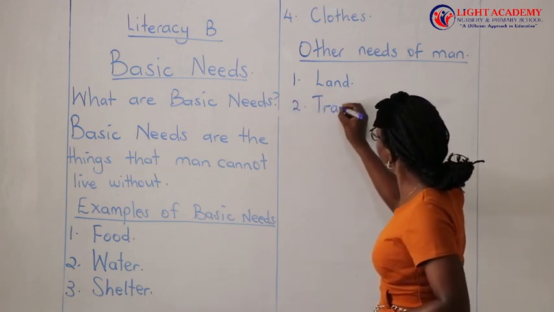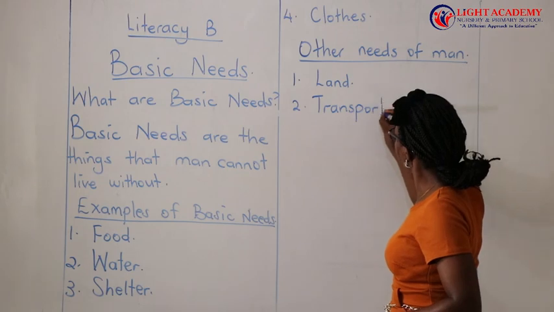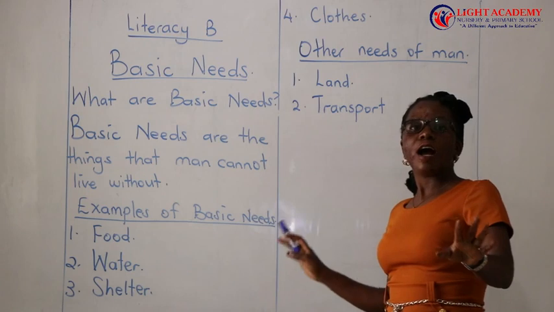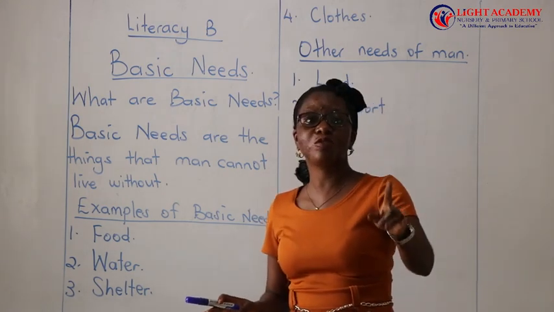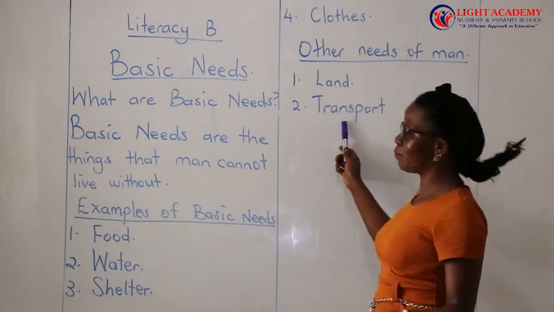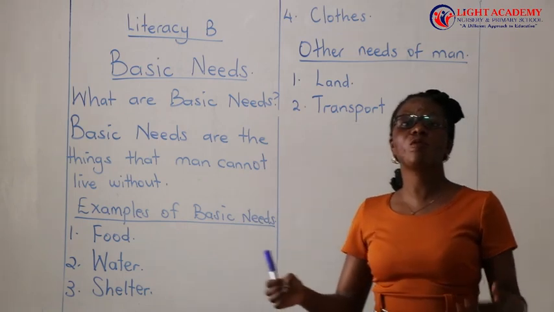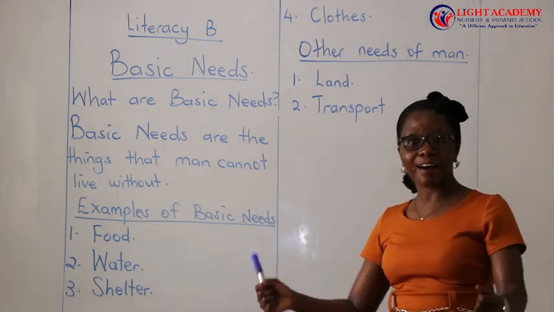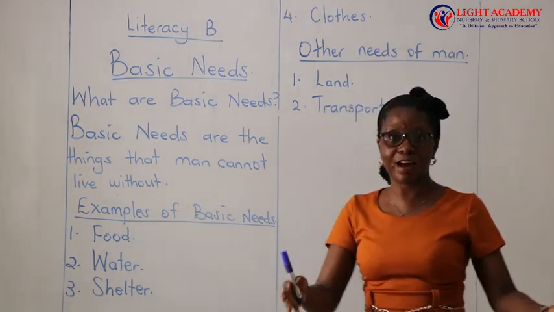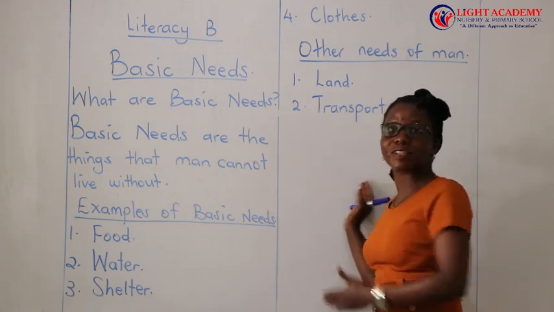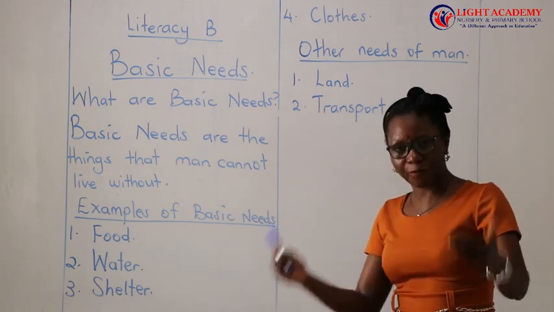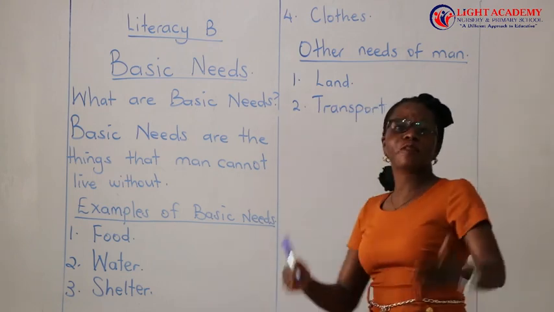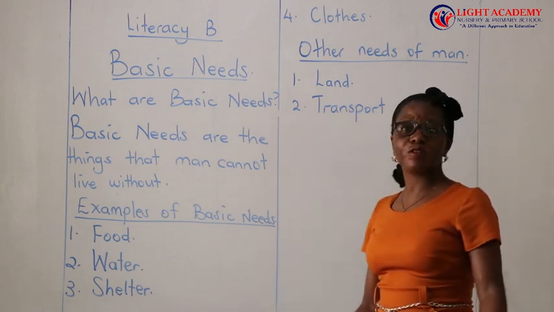So another need of man. The man needs transport. Transport is the movement of people and their goods from one place to another. Without transport, man of course will not move his goods. Man will not carry his animals on the head. He needs a car, he needs a vehicle, he needs a truck to take these animals, to take the crops to the farm, to the market, to take his goods to the market. So transport is also important.